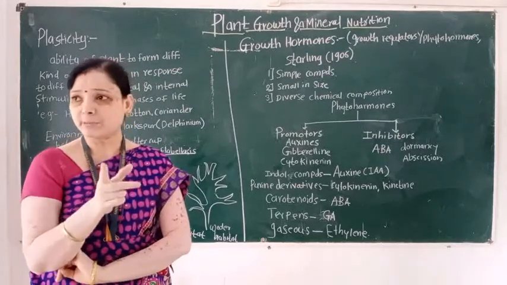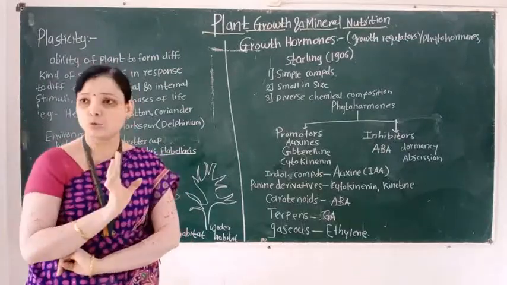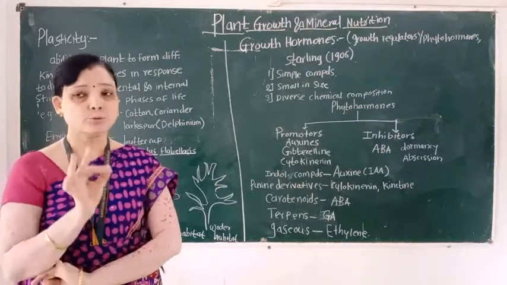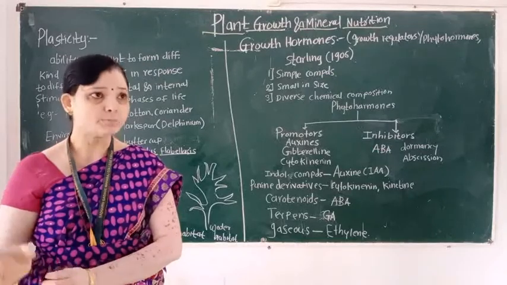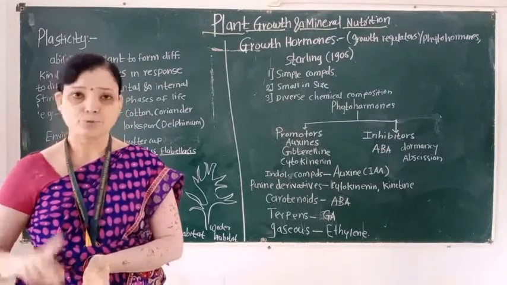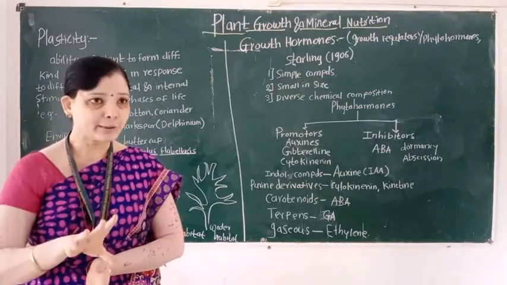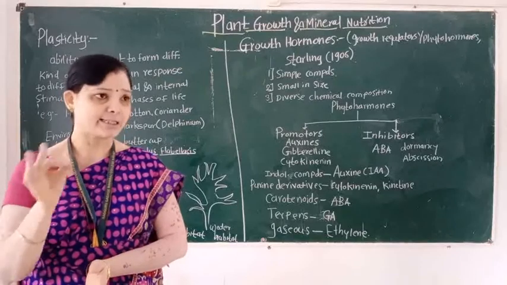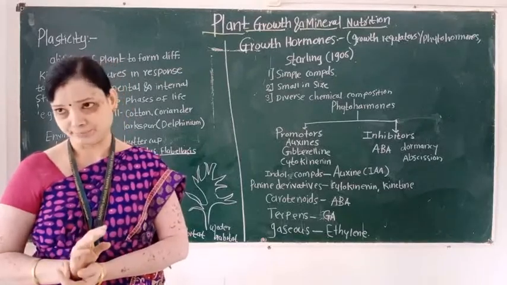What is the definition of growth hormone? Growth hormones are the substances which are produced by plants which regulate or control or promote or inhibit the various physiological activities that take place in the plant body.